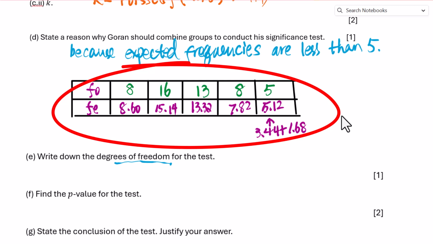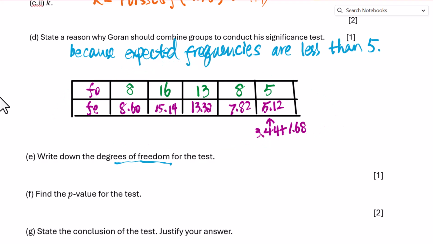Write down the degree of freedom. Let's check how many observed data we have. 1, 2, 3, 4, 5. So df equals 5 minus 1 for simple cases. Since in this Poisson distribution, 1.76 is estimated from the data, we need to minus 1 again, so df equals 3.